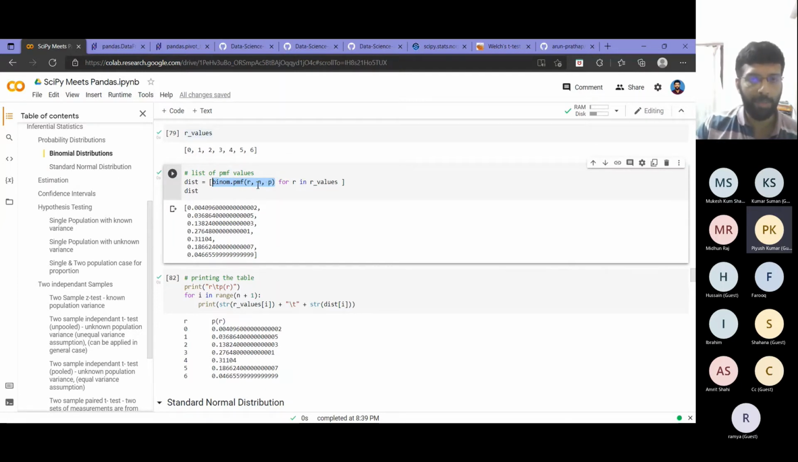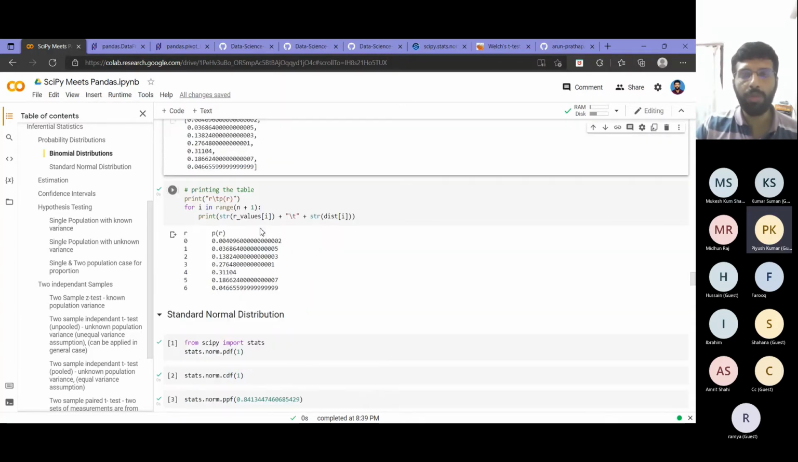We will be given N and P, and we will be asked to find the probability mass function corresponding to some value of R. So with this simple code, binom.pmf of R and P, where we will be given R and P in our question, we can directly find out the binomial probability.